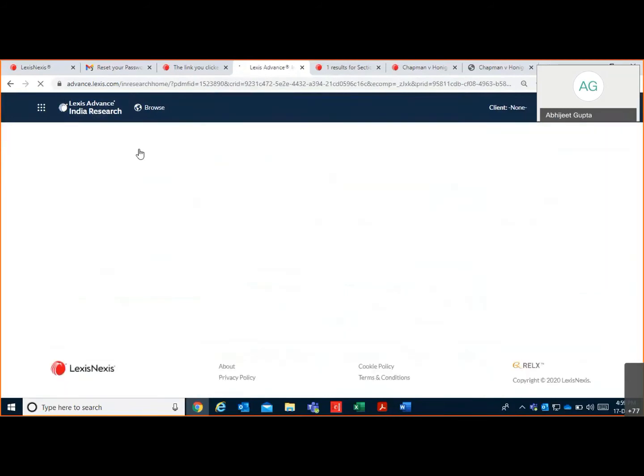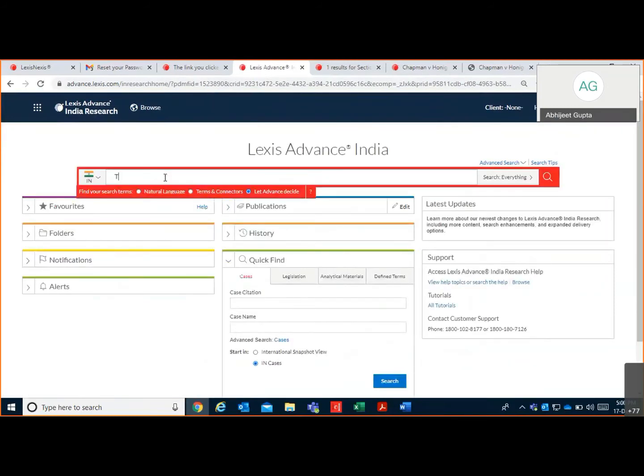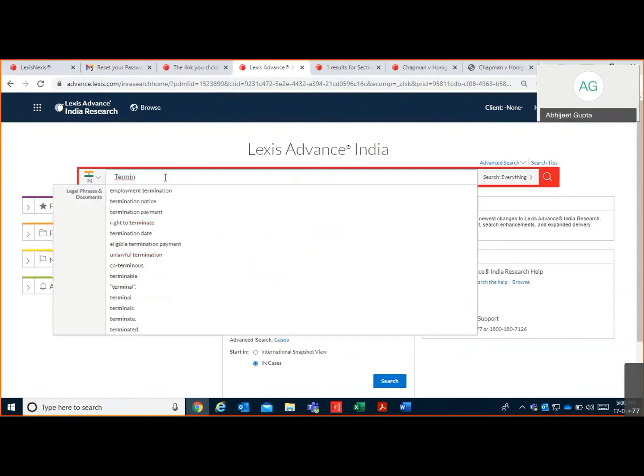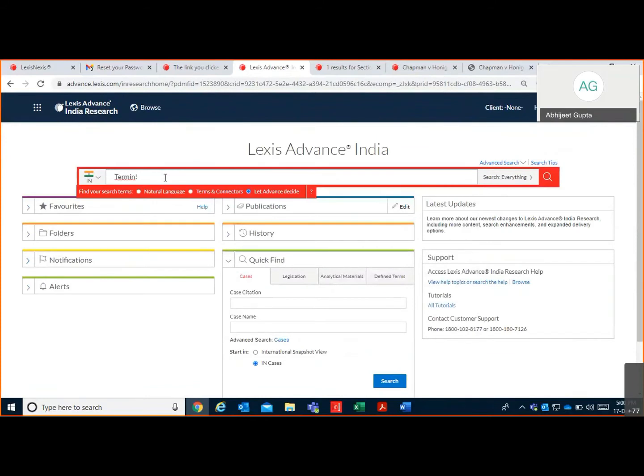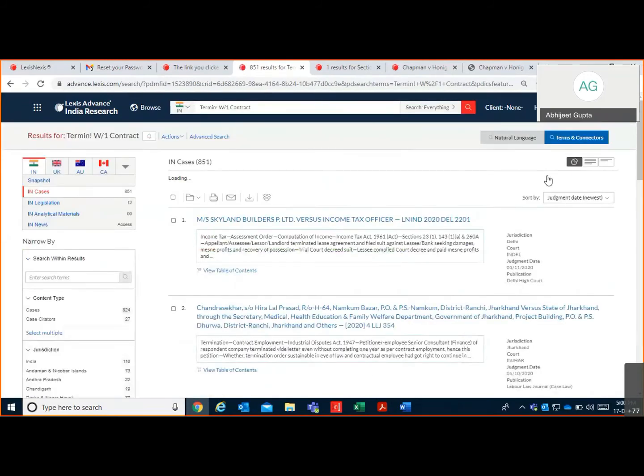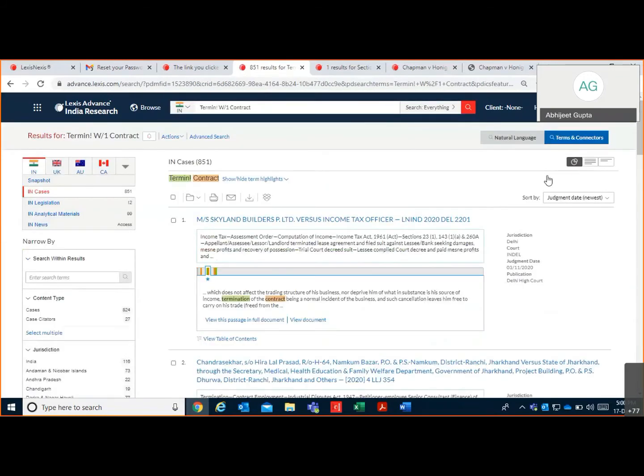Now one more thing, for example, if you are searching for, let's say, termination of contract, so put termin, exclamation mark, within one word of each other, you want contract, right? Now when you perform the search, it shows all possible endings of termin.